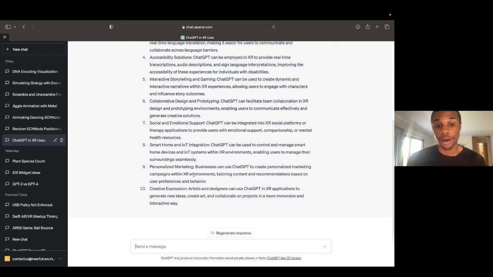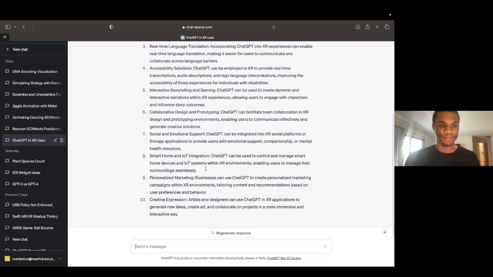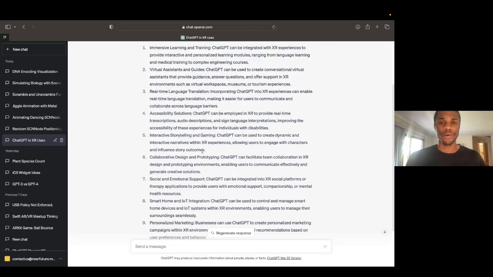But in XR, yeah, we could have a store that changes and redesigns itself based on who you are, based on what you've bought in the past, based on what they think you'll buy in the future. I mean, we already do this with websites, but imagine doing this in a 3D space. Huge. And of course, creative expression to generate new ideas in art. We all know that. So those are just some really quick examples.